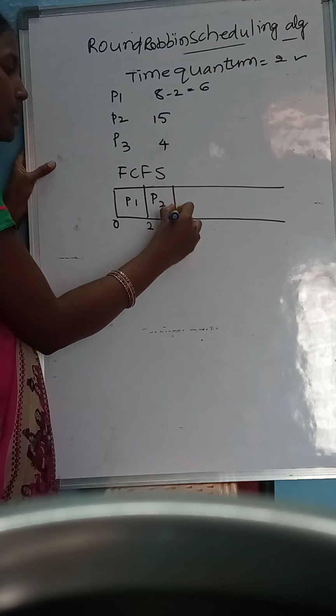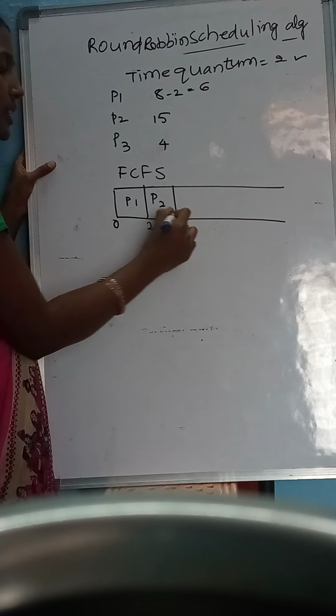Next, according to FCFS, P2 came to the queue next. P2, so how much time does it execute? It executes for 2 seconds. Now, 15 minus 2, 13. Next, P3 will join the queue. Now it executes its 2 seconds of process. Right? Now P1, P2, P3, all the processes in the queue are completed once.